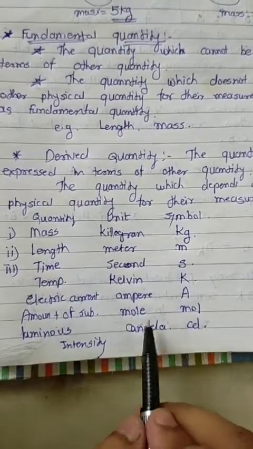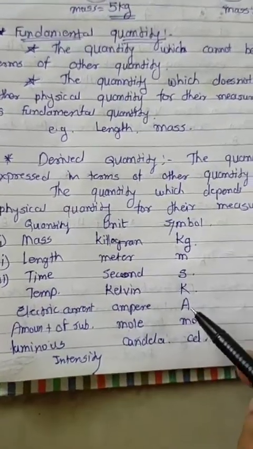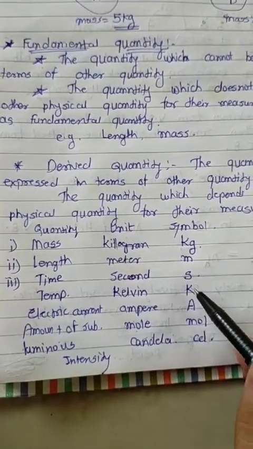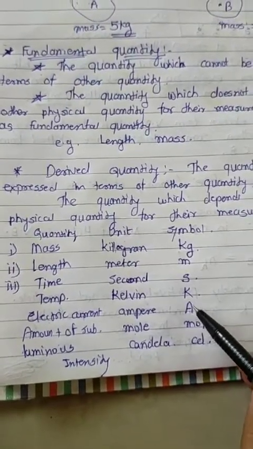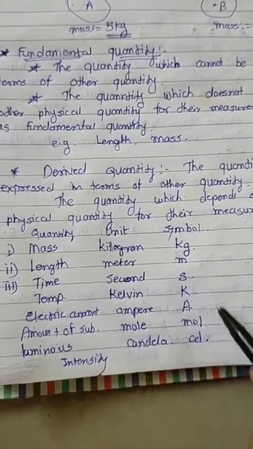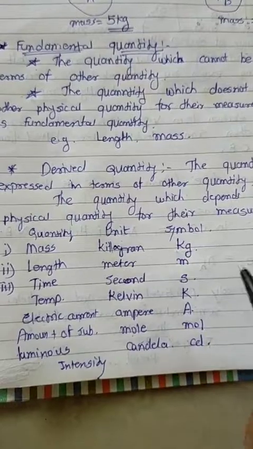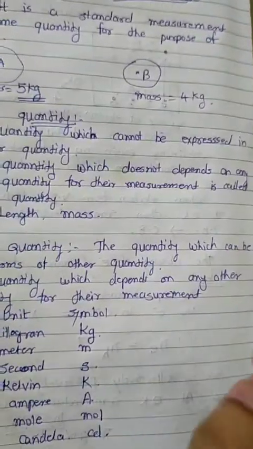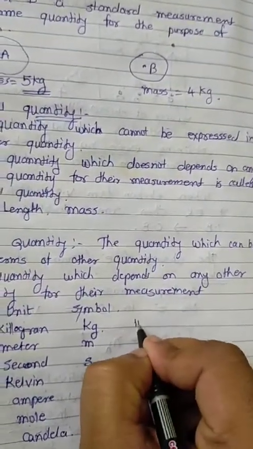Luminous intensity, candela, cd. Here A and K are used in capital letters because these are the names of scientists. Otherwise the remaining are in small letters.